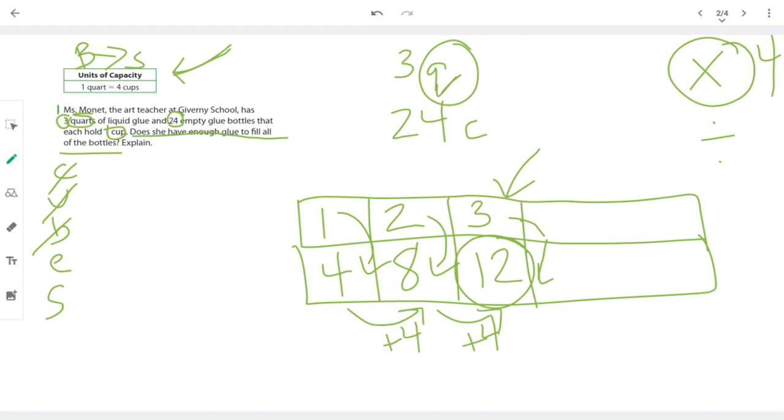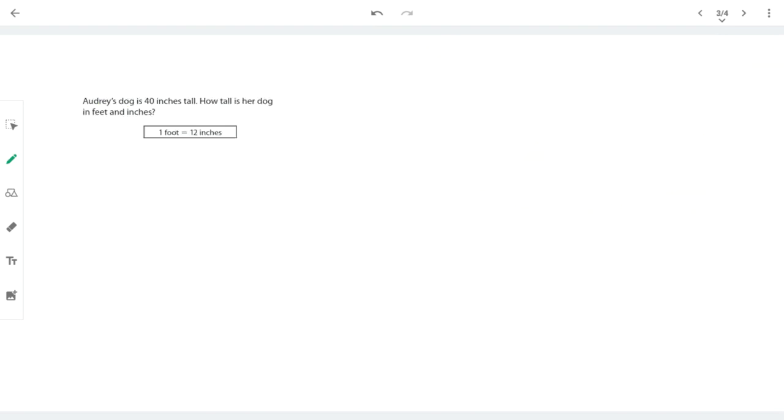Okay, so let's see how to use her little device when we're creating our tables. Our next problem says Audrey's dog is 40 inches tall. How tall is her dog in feet and inches? Let's make that legacy. Here we go. This is a very short word problem. So her dog is 40 inches tall. How tall is her dog in feet and inches?